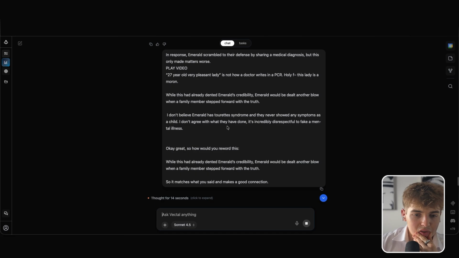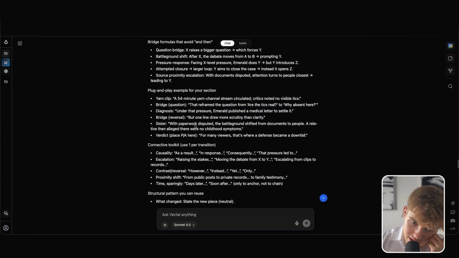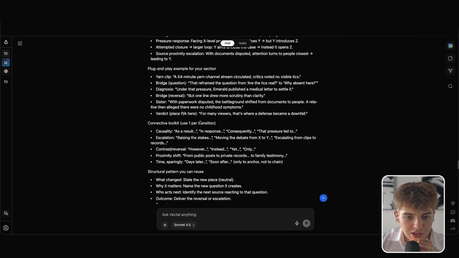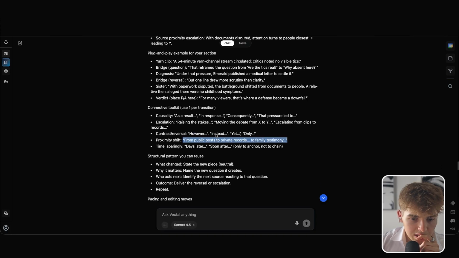In the meantime, I can also read the rest. Plug and play for the section. Okay, this: Bridge. That reframed the question from whether the story is real to why she's absent. Diagnosis: under that pressure, Emerald published a medical editor satellite, but one line drew more scrutiny than clarity. With paper disputed, the battleground shifted from documents to people. Verdict: connective toolkit uses one casualty. As a result, in response, consequently, the pressure led to escalation, raising the stakes. Contrast, however, proximity shift. Days later, soon after.